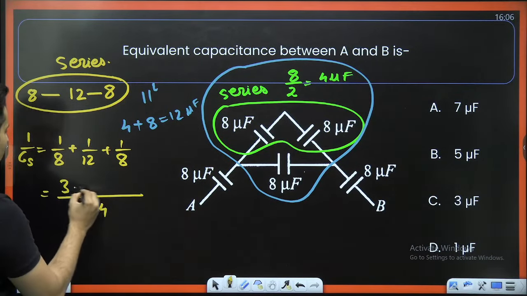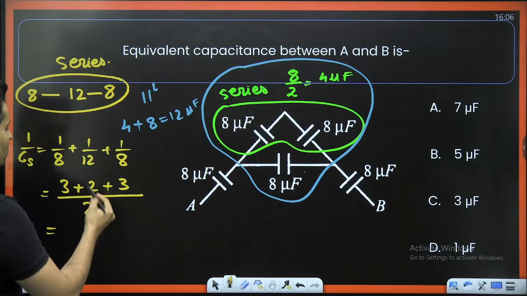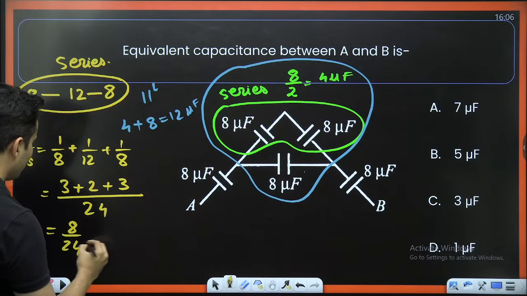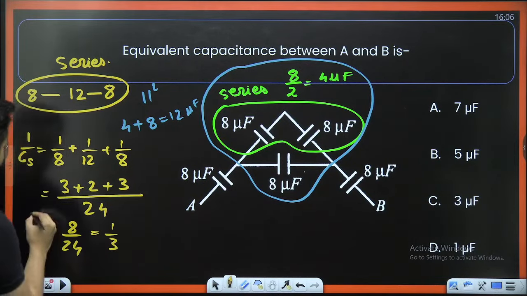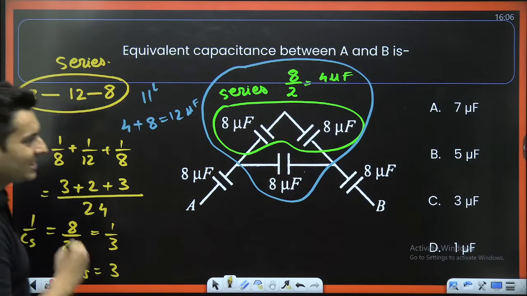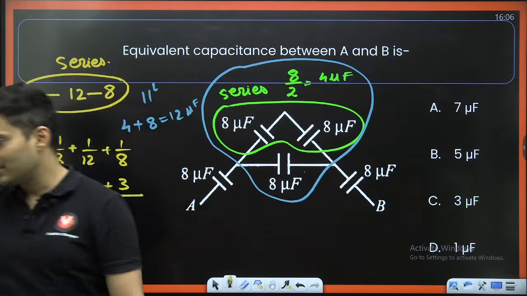8 3s are 24, 12 2s are 24, 8 3s are 24, right? 3 plus 2 is 5, 5 plus 3 is 8, so it will become 8 by 24, which is basically 1 by 3, but that is 1 by CS, so CS will be 3. So is there 3? Oh wow, C for Captain Shreyas.